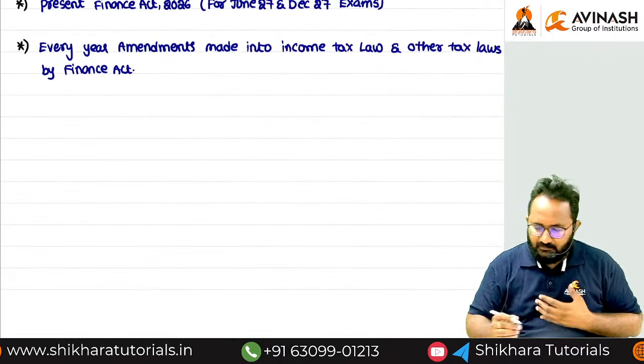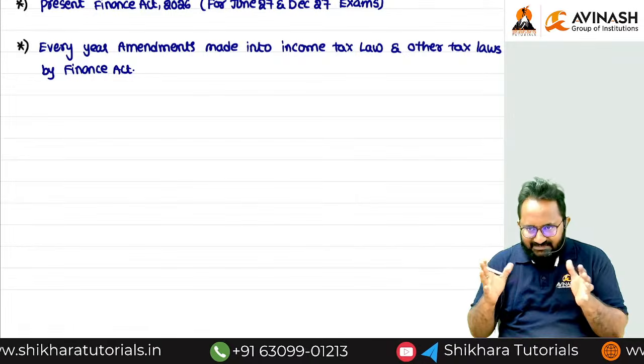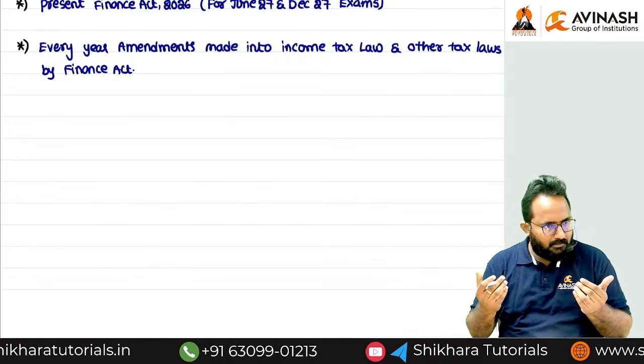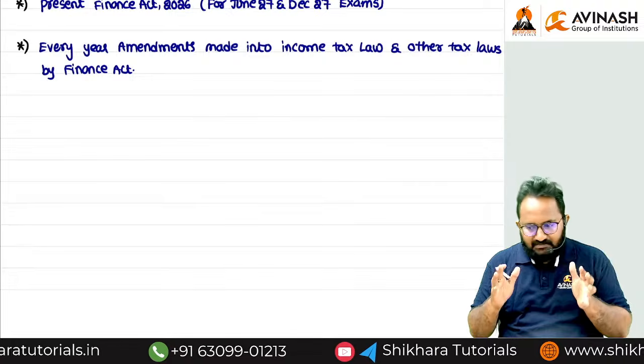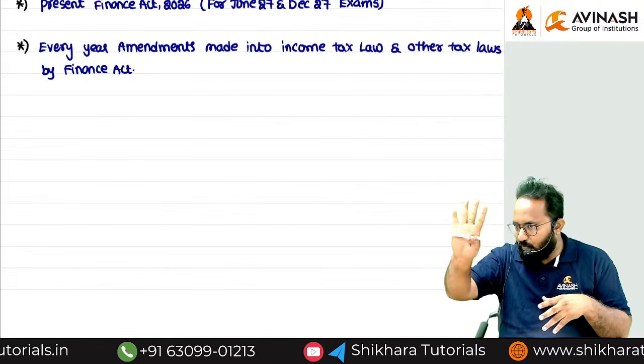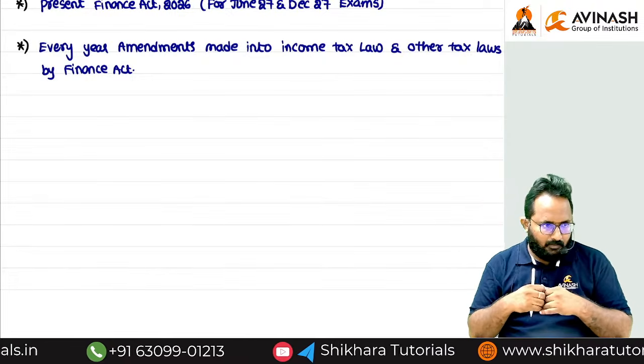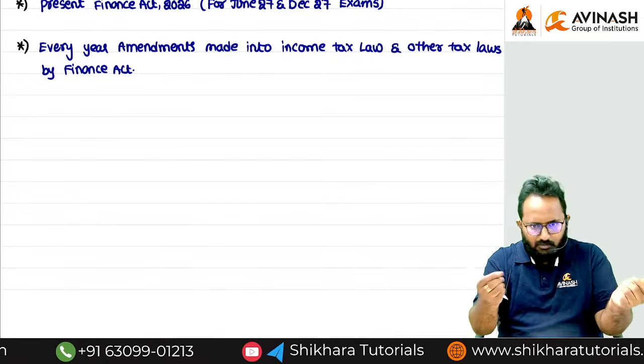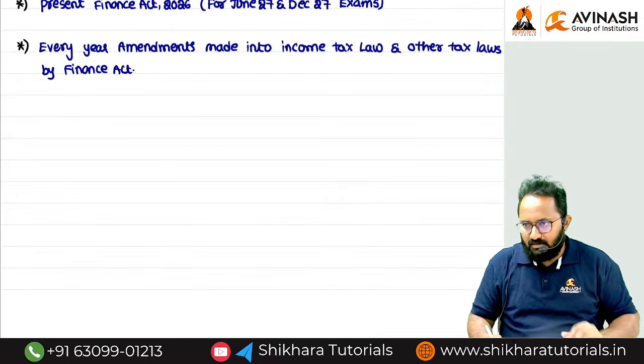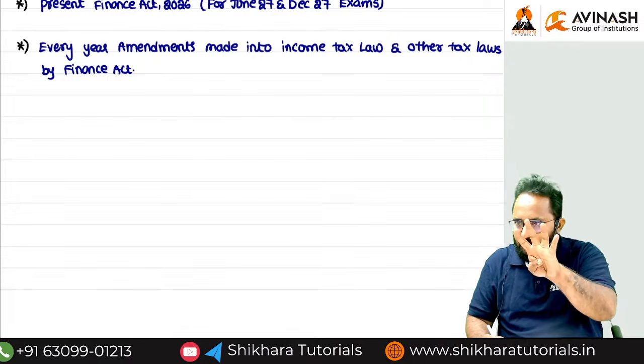Now we can discuss the Finance Act 2026. That Finance Act has 4 schedules. If you open the Finance Act, you can easily see it is bifurcated into how many schedules? 4.